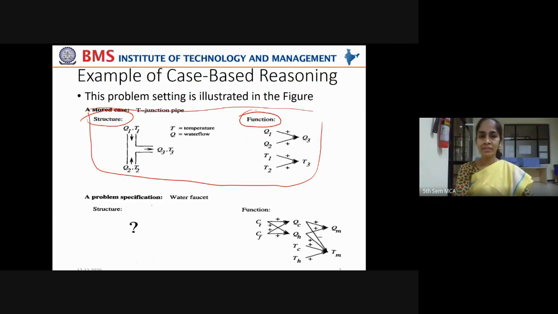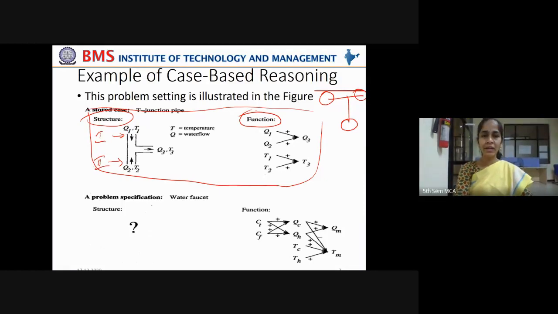Now, what is the structure for a T-junction pipe? A T-junction pipe means the pipe will be in this form. Inlet will be from this side as well as this side, and outlet will be from this end. See, this is the first inlet and this is the second inlet.